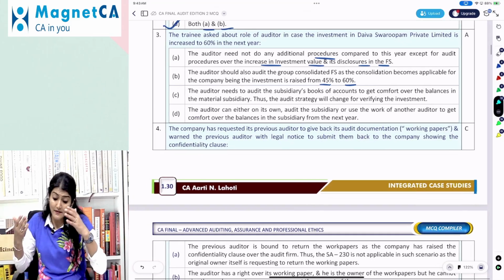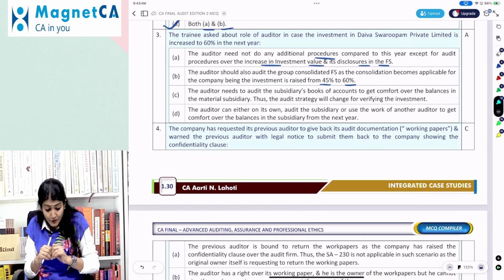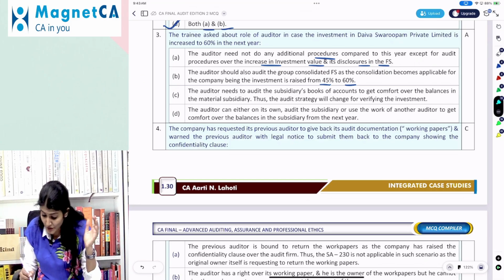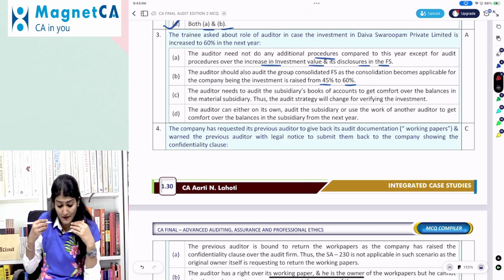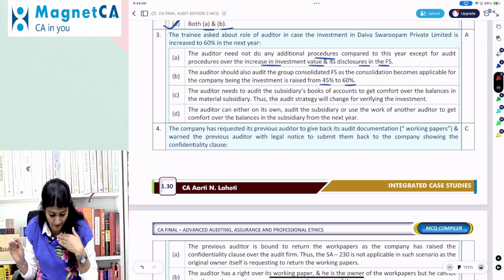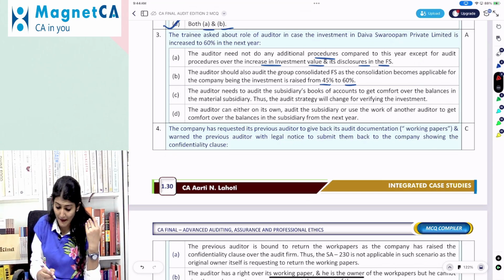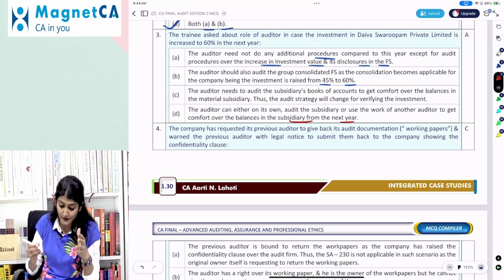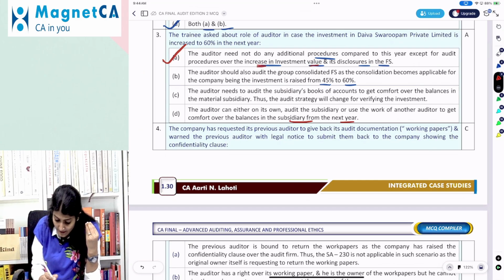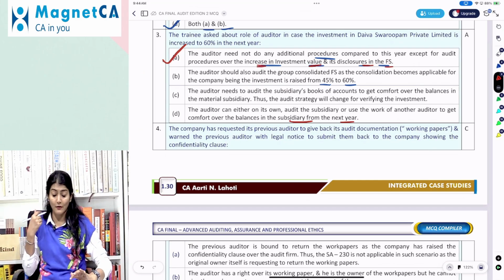Auditor needs to audit the subsidiary books of account to get comfort over the balances of the material subsidiary. Thus, the audit strategy will change for verifying the investment. The auditor can either on its own audit the subsidiary, or they use the work of another auditor to get the comfort over the balances in the subsidiary from the next year. No, it is already your subsidiary. You only have to check the increase in the investment value and the disclosure.